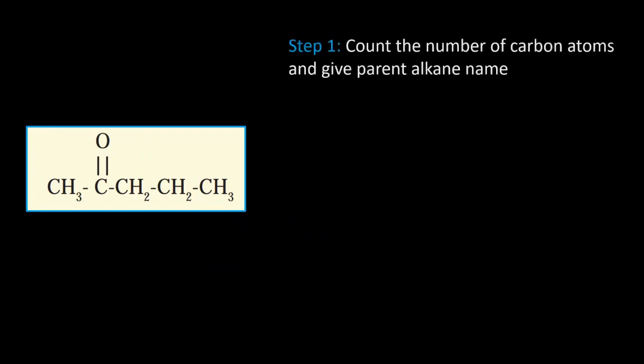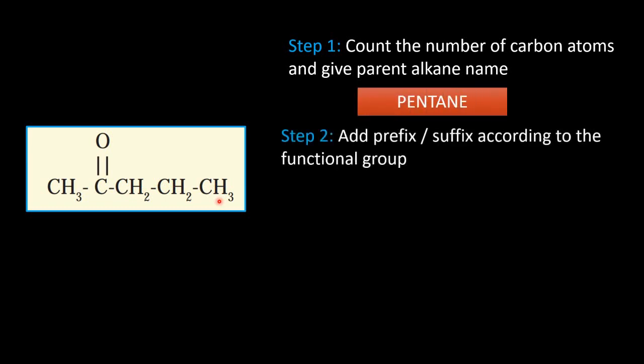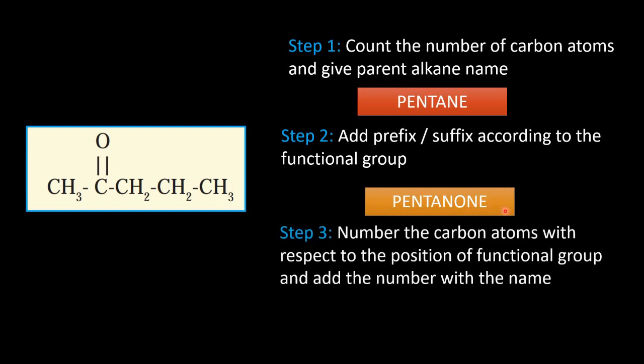One more example here with a different functional group. Let us start naming it. First, count the number of carbon atoms. 1, 2, 3, 4, 5 carbon again, and it becomes pentane. Adding a prefix or suffix according to the functional group. I have a functional group ketone here. So the name should end with O-N-E. Third is to number the carbon atoms with respect to the position of the functional group, and we have to add the number.